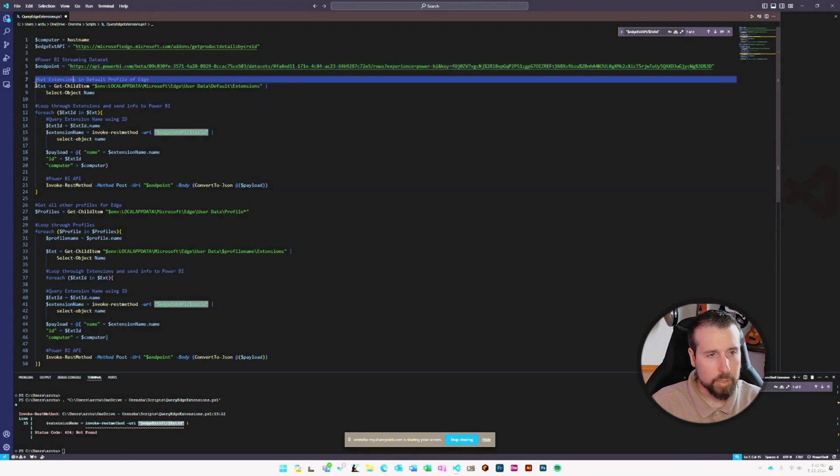And then coming down to the next part, we're gonna grab all the extensions from the default Edge profile, and then we're gonna loop through each of those extensions, grab the extension ID, and send that to the Edge extension endpoint to get the actual name of that extension. And then we'll create a payload with that name, the ID, and our computer name so that we can tell where that extension came from. And we'll send that off to our Power BI dataset.